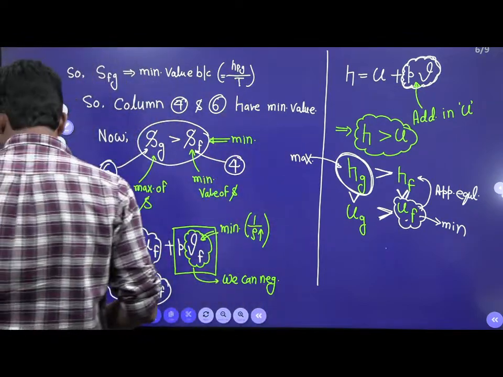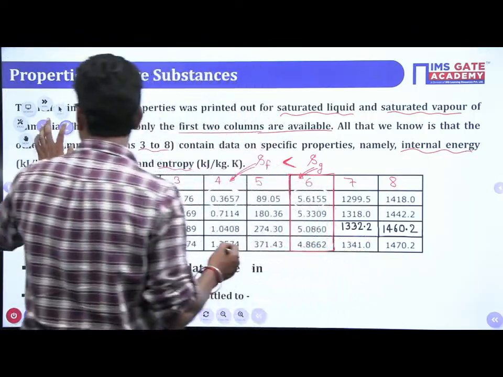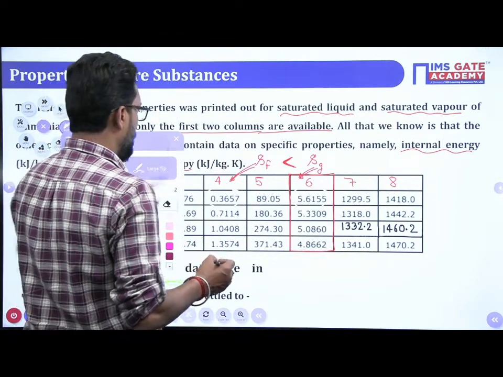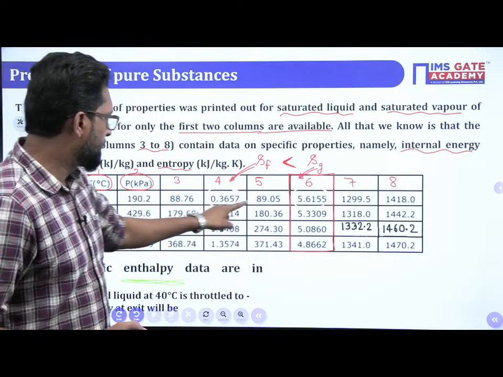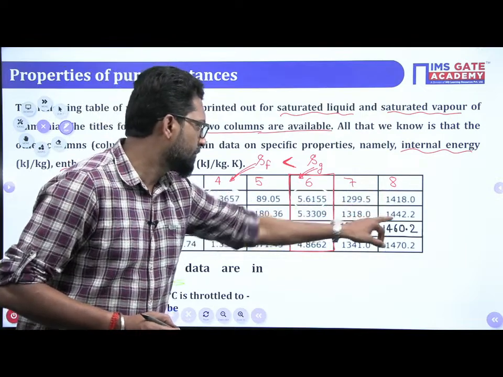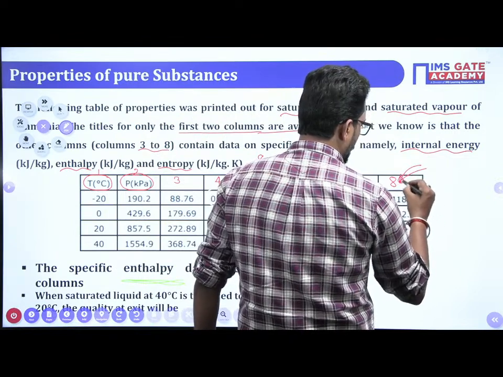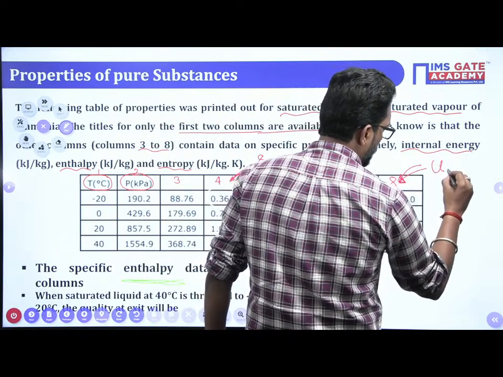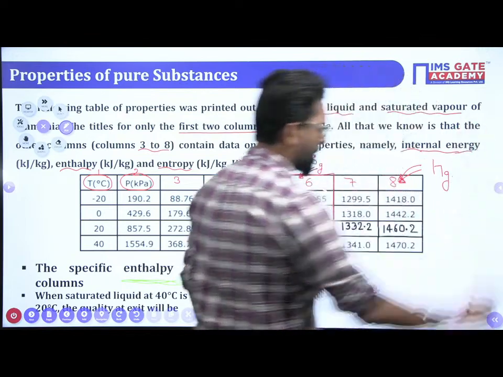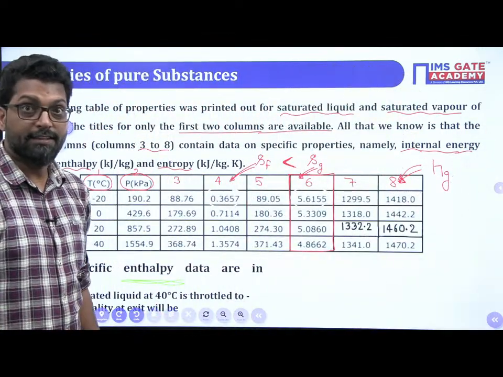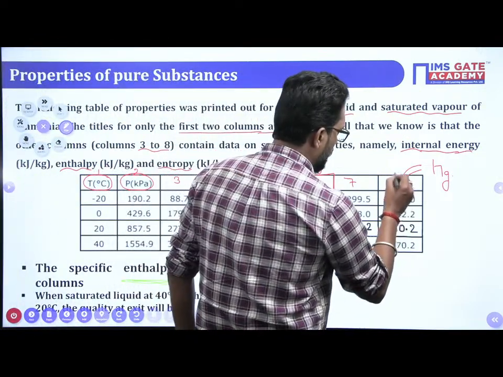So how many tables are left? Okay, the maximum one is, see this one, maximum. So the maximum 88, this 89, so this is maximum, this is 14, 14, 14. So this 8th column is the maximum column. So this is your Hg. Hg, fixed. So the 8th column is Hg.